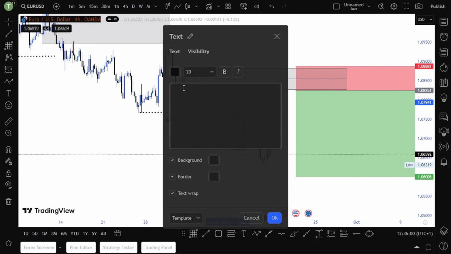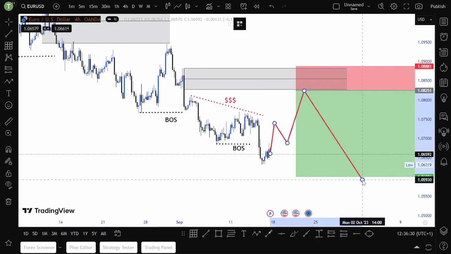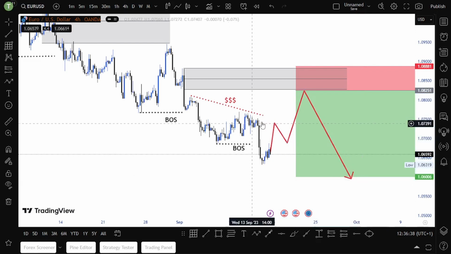So this is where I will look to enter if price doesn't respect our first supply zone, which is here. That is where I plan to enter, guys.